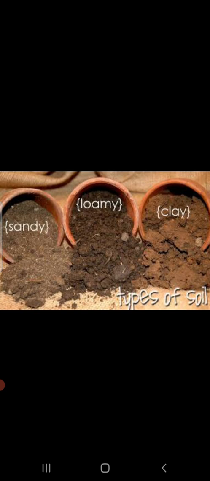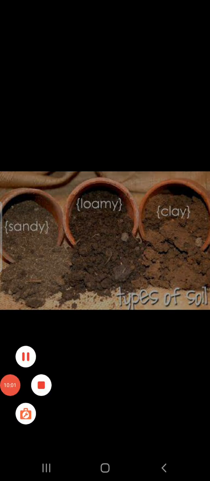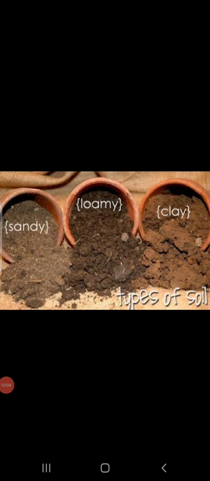Talking about clay soil, it has more fine particles than sandy soil, where water retention is high and the soil becomes sticky when wet. Some amount of humus is present in the clay soil and plant growth takes place in such soil. Loamy soil in comparison is the best for plant growth. It contains a mixture of sand, silt and clay particles in almost equal amounts. It has a high humus content. It is porous and contains sufficient water and air. It is also good for cultivation.